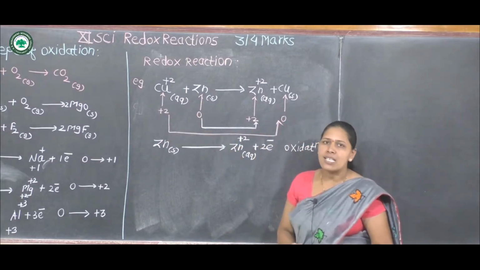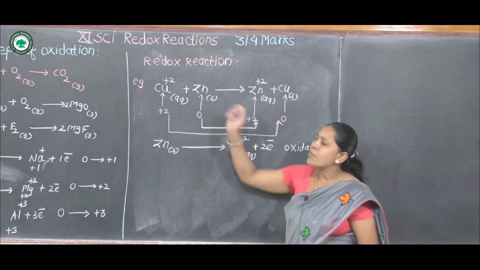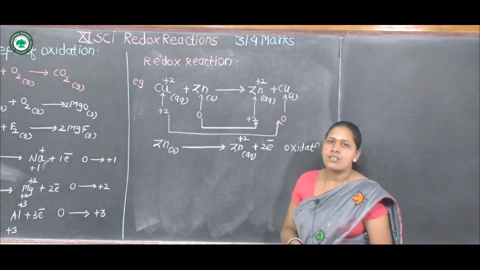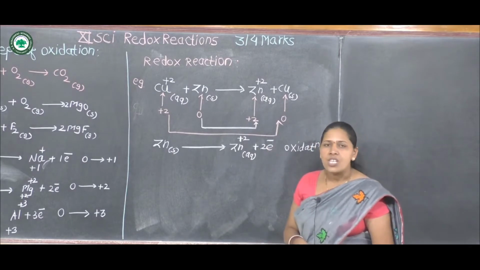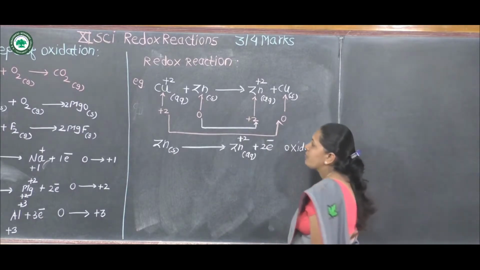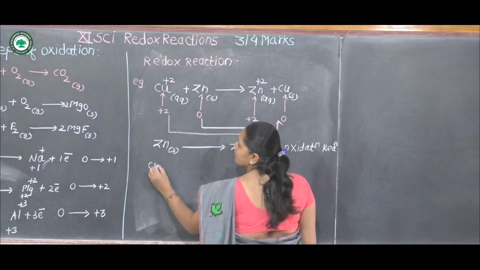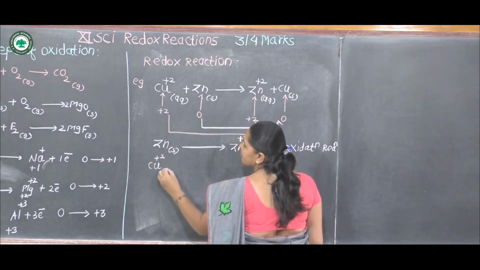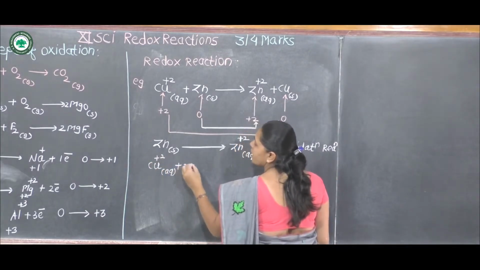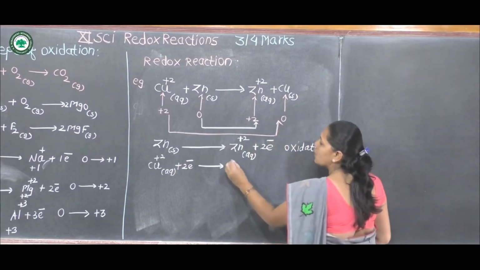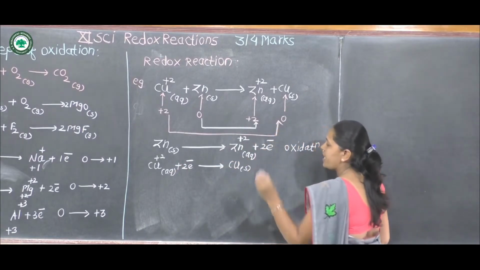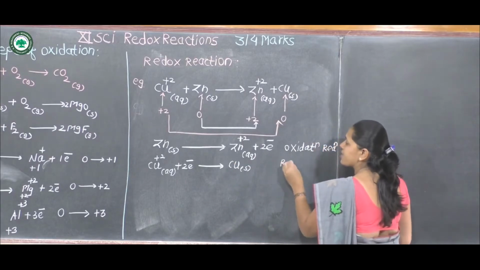That means it decreases. So copper +2 undergoes reduction by accepting 2 electrons which are lost by zinc metal. Therefore, copper +2 accepts 2 electrons lost by zinc metal to form copper in solid state. This is the reduction reaction.